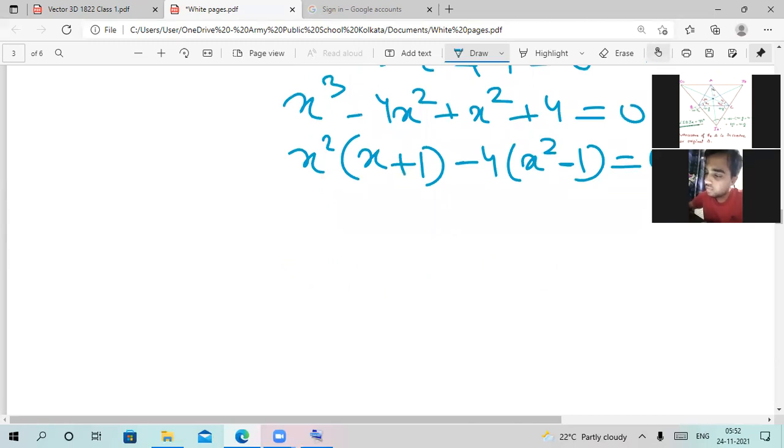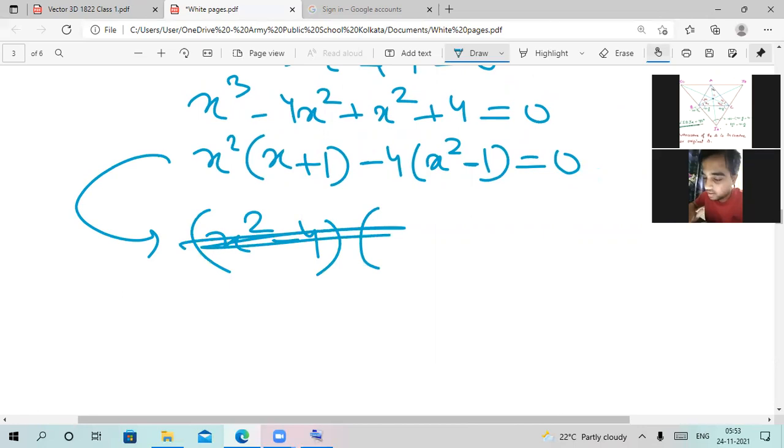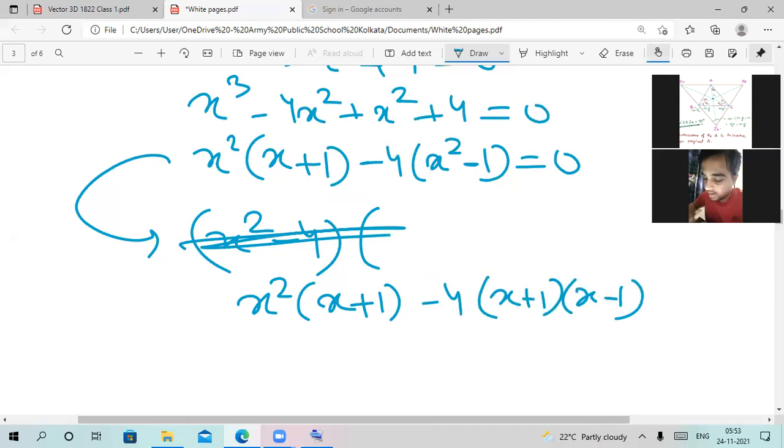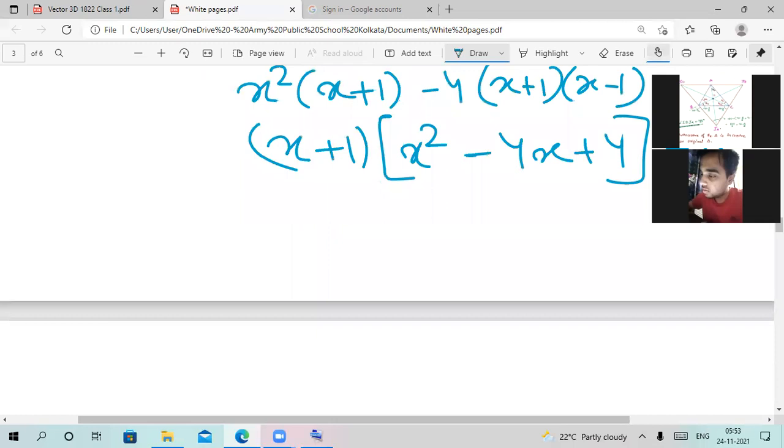Okay, moving further on, simply we are doing the same things. We can write it as x square into x plus 1 minus 4 into x plus 1 into x minus 1, which is equal to 0. As we can see in these two expressions, we have x plus 1 common, so we will take that common out. We will be left with x square minus 4 into x plus 4 equals 0. Now as we can see, this is just x minus 2 whole square, so we can write it as x plus 1 multiplied with x minus 2 whole square equals 0.